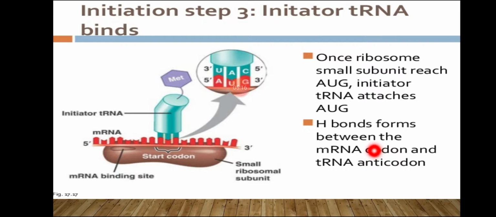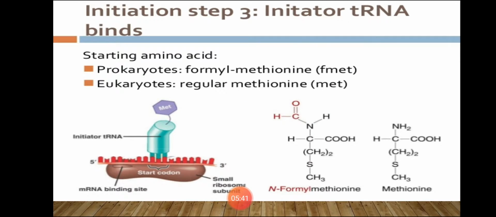You can see in this diagram the hydrogen bonding: AUG is of mRNA and UAC is of tRNA. So codon and anticodon pairing takes place with the help of hydrogen bonds. It carries the activated amino acid methionine, the starting amino acid.